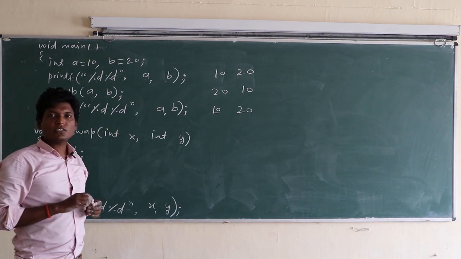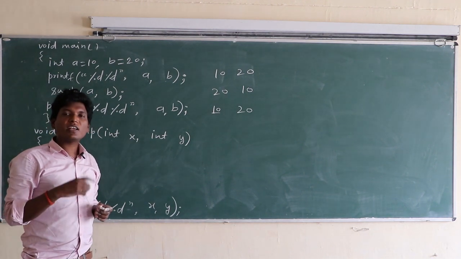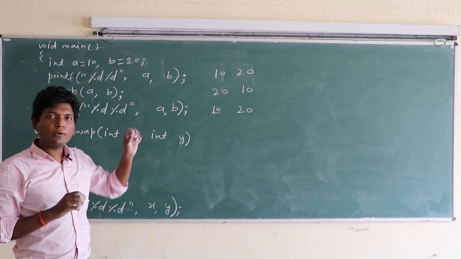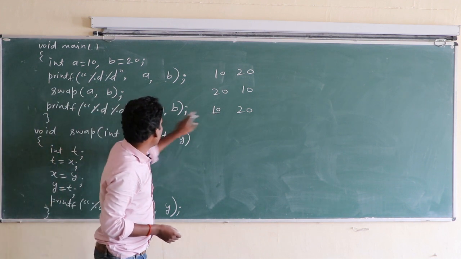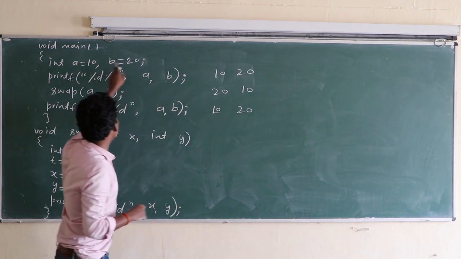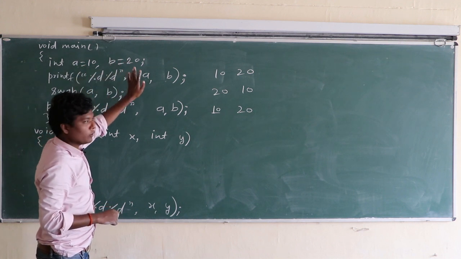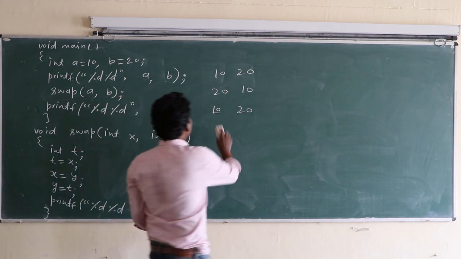When you call a function by value, the modification done in that function does not affect the values in the main function. So that's why the value of a is still 10, the value of b is still 20. So this is call by value.